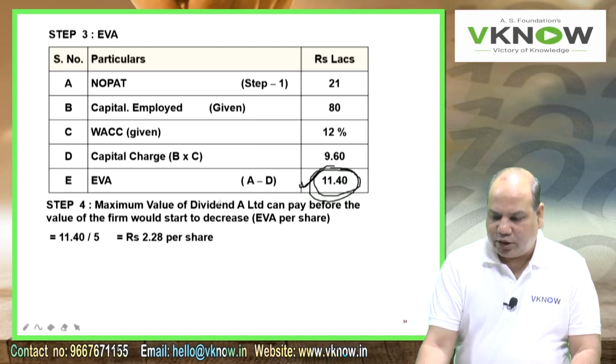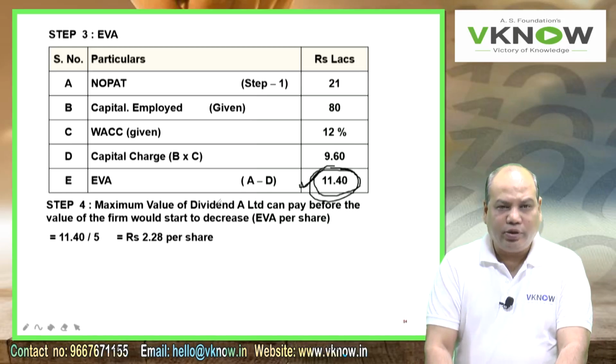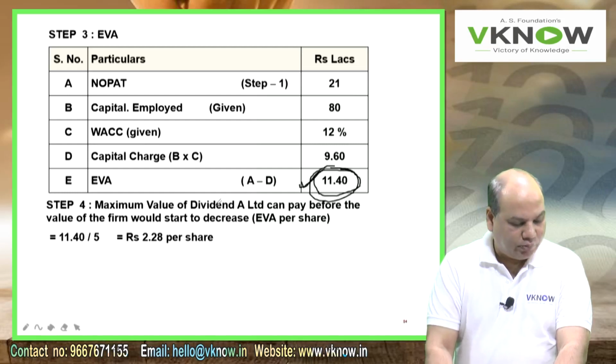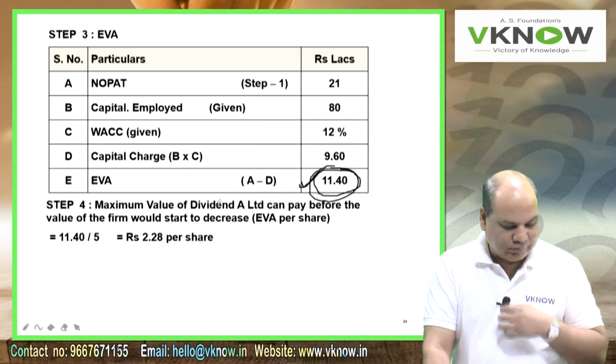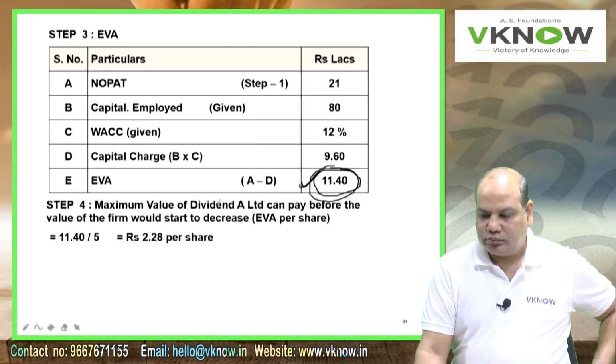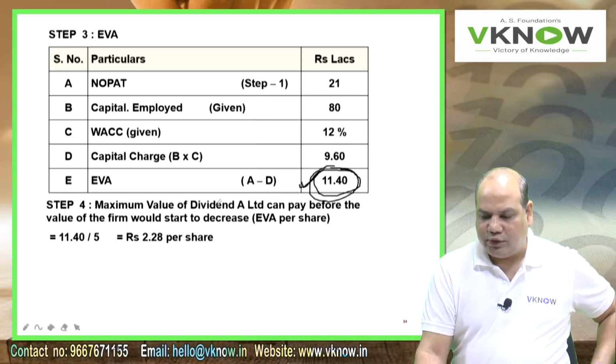So write down, maximum value of dividend A Limited can pay before the value of the firm would start to decrease is equal to EVA per share.